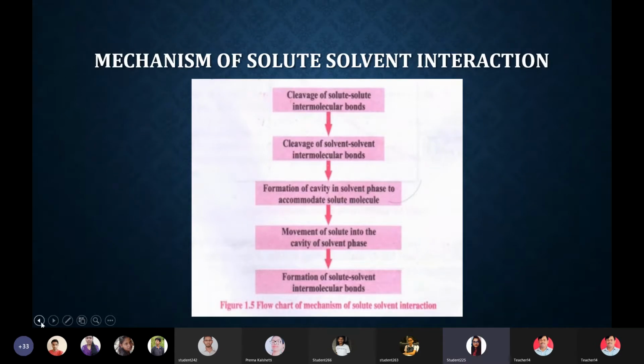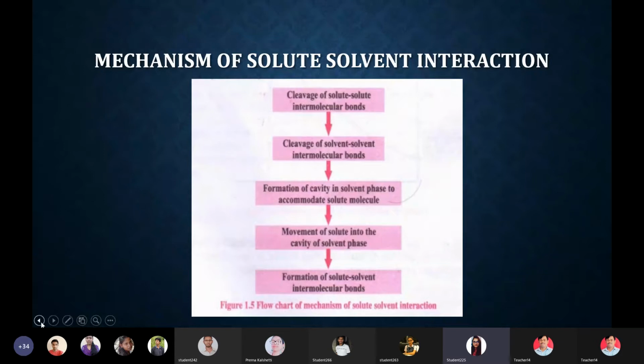In the solubility definition, both quantitative and qualitative, we have seen that solute is going to dissolve in the solvent and form a homogeneous solution. But the mechanism of formation of that homogeneous solution is as follows. Initially, there is the cleavage of solute-solute intermolecular bonds.